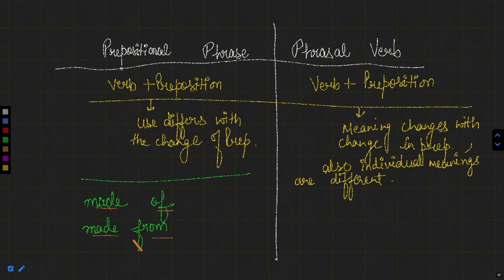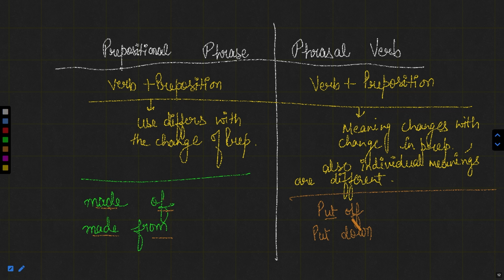Whereas in case of a phrasal verb, if I use a phrase like give up, and if I use the word get up. Now let me take some other example where both the prepositions can be the same. For example, we have the word put off, and now we have the word put down. These two are phrasal verbs. We are using the same verb, but what is the meaning of put? Put means to keep something. But put off means to postpone something.